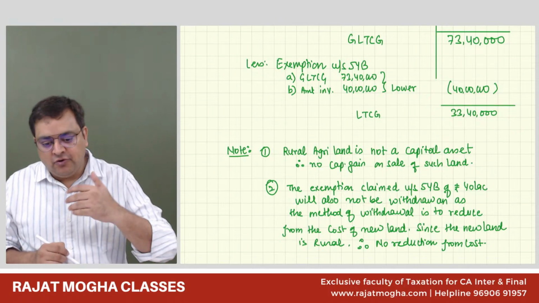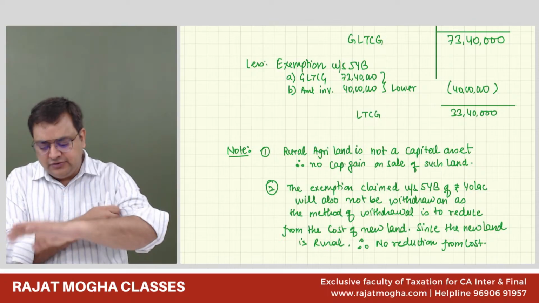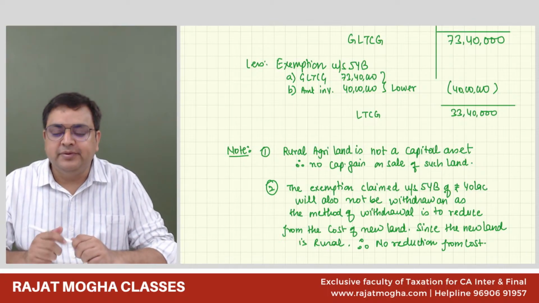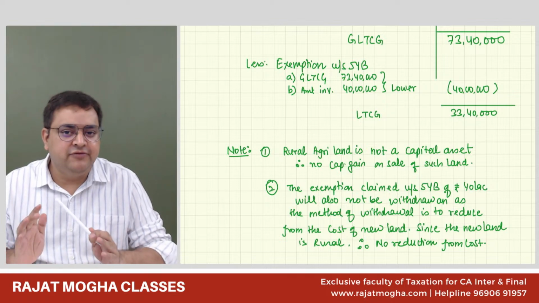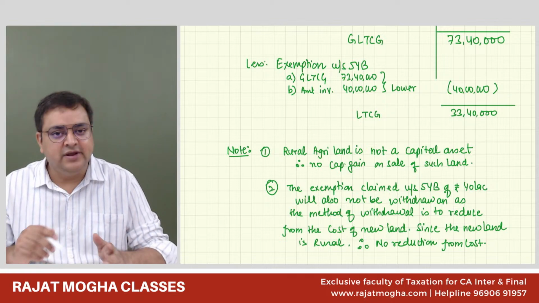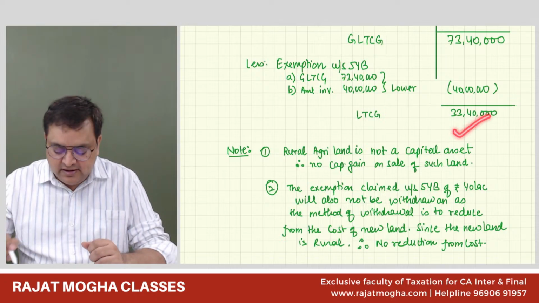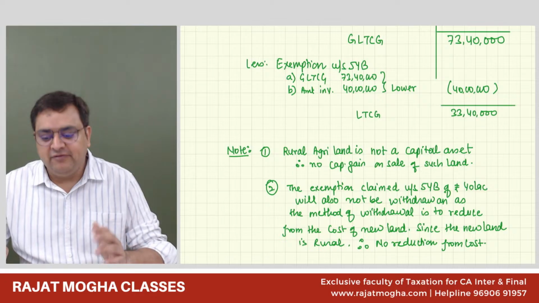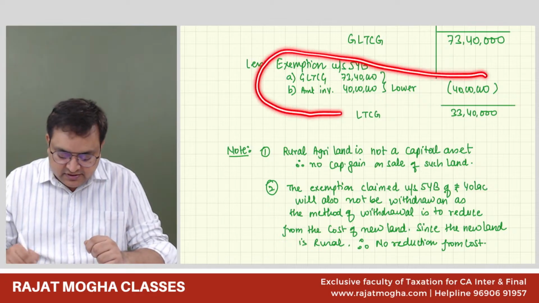Some students can also do it differently, but you should do it like this. There might be some alternative view also. Practically there is an alternative view. But theoretically, in your examination, please do it like this. But just for your knowledge, practically, the assessing officer will not give you this exemption. Why?